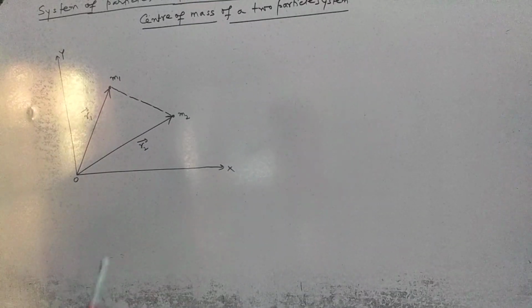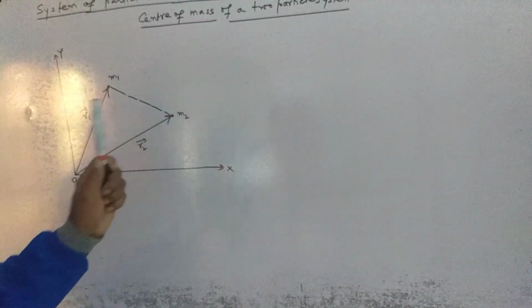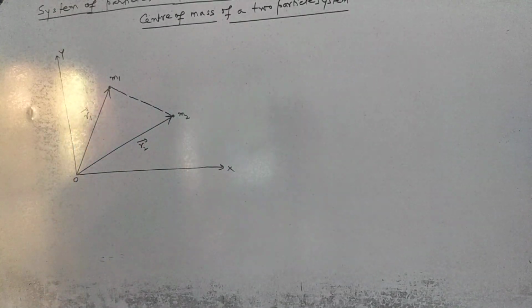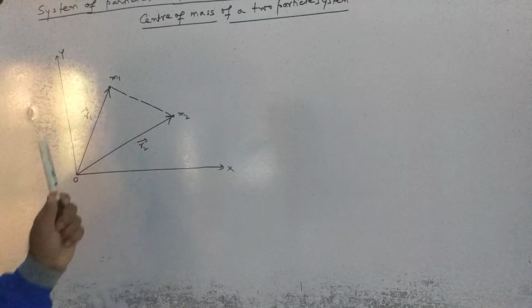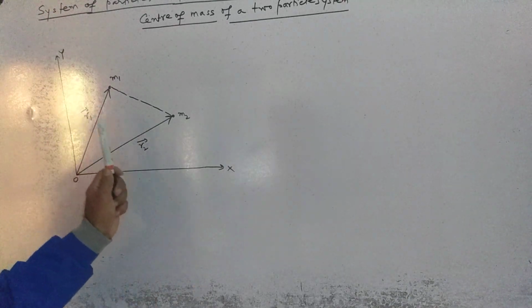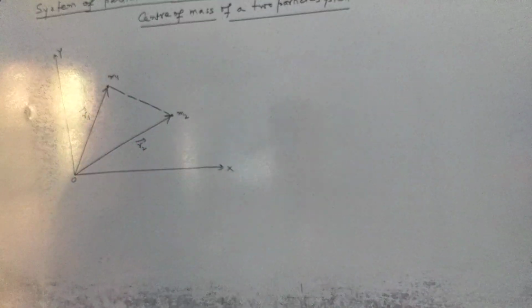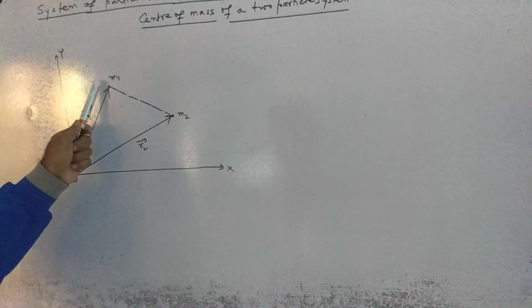In this plane, there are two particles, M1 and M2. Two-particle system. M1 and M2 are the two particles whose position vectors are R1 vector and R2 vector respectively. Okay, this is a joining line, the line which is joining the two.